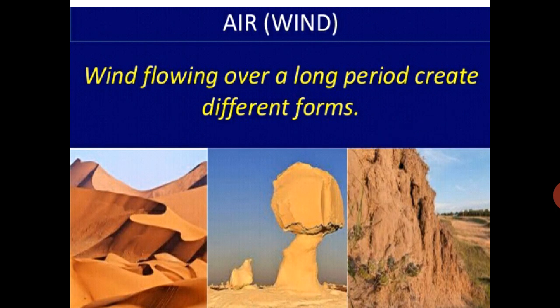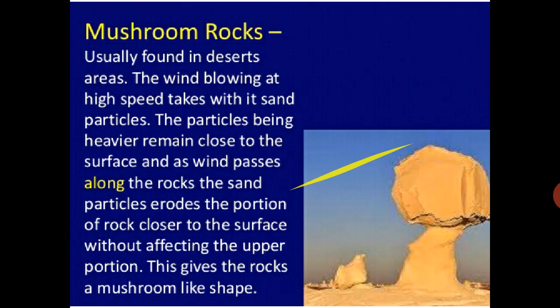Wind flowing over a long period creates a different form. See, mushroom rock is usually found in desert areas. The wind blowing at a high speed carries sand particles. The particles, being heavier, remain close to the surface, and as wind passes along the rock, the sand particles erode the portion of the rock closer to the surface without affecting the upper portion. This gives the rock a mushroom-like shape.